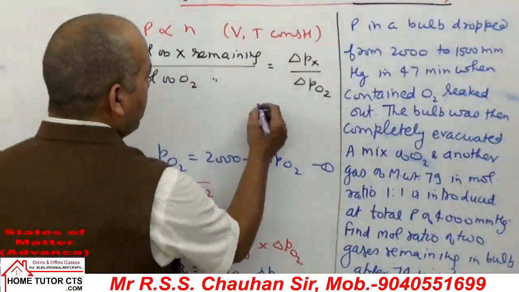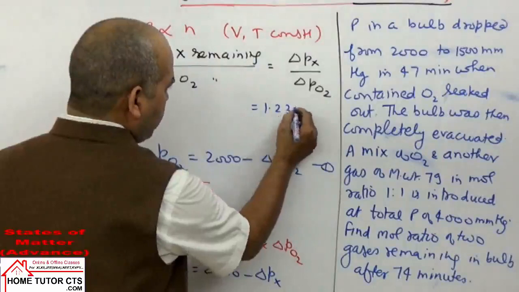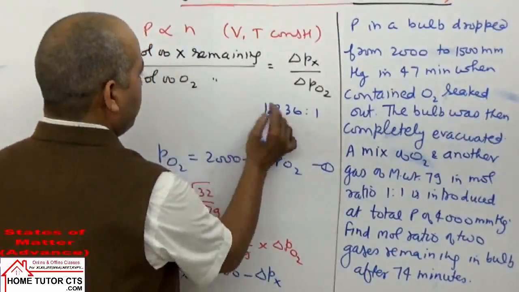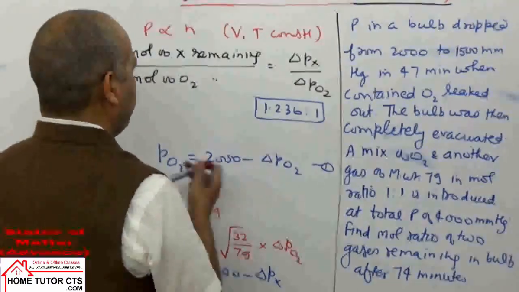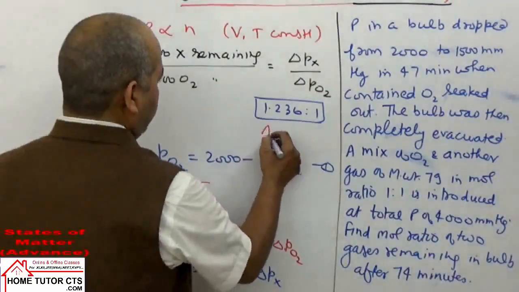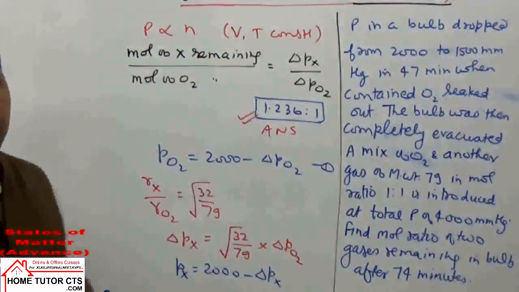That answer given is 1.236 is to 1. That will be the answer for this question on solving. So I hope it is clear.